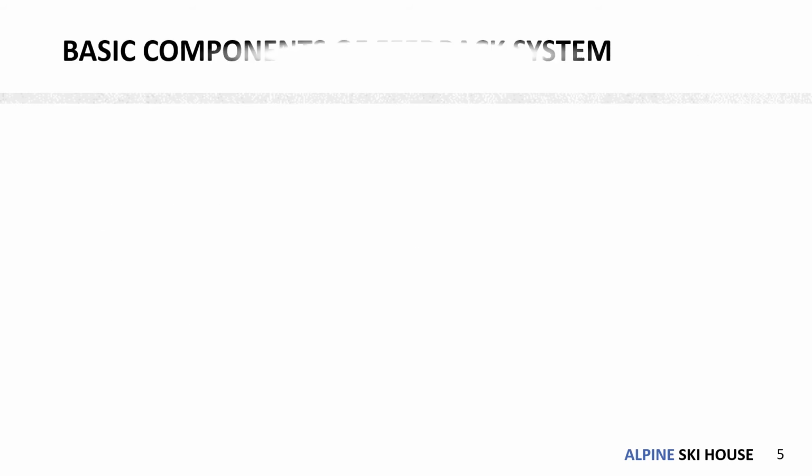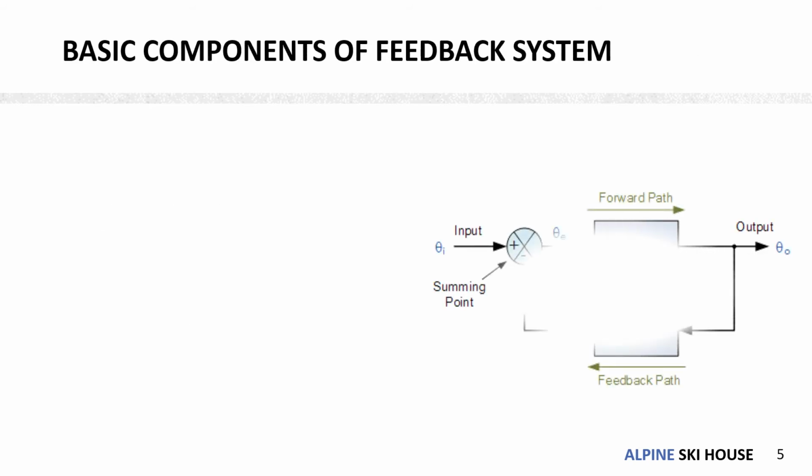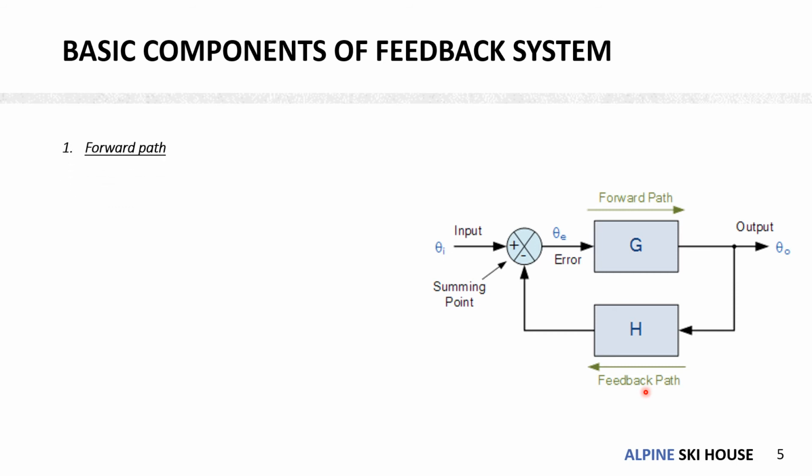Some of the basic components of a feedback system. The figure shows a block diagram representation of a feedback unit, and it essentially consists of two paths, the forward path and the feedback path. The forward path consists of three units, the error detecting device.